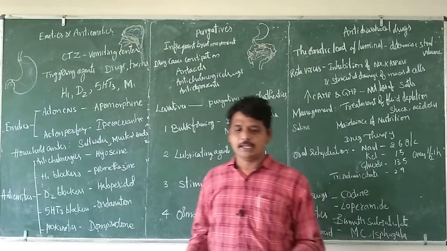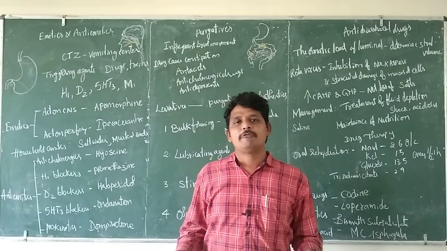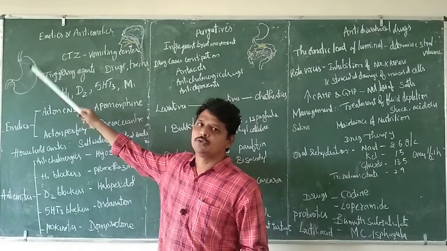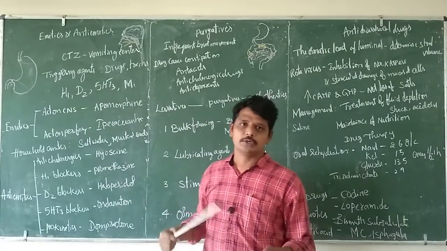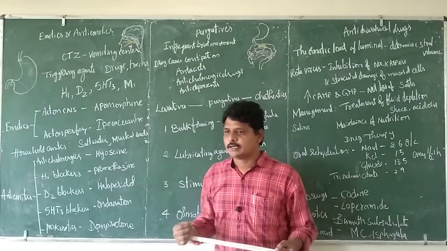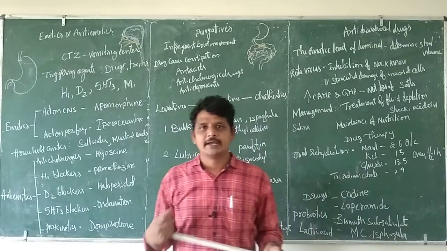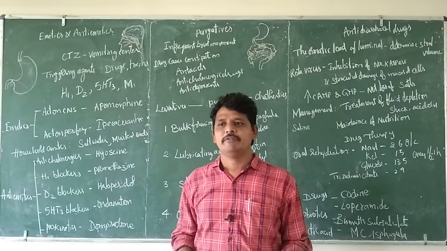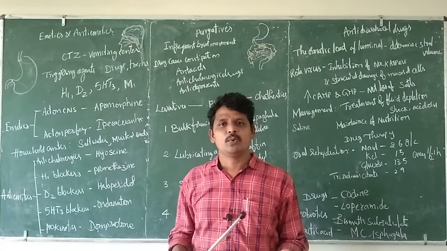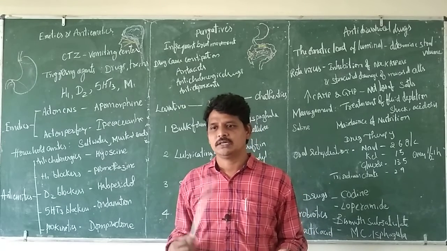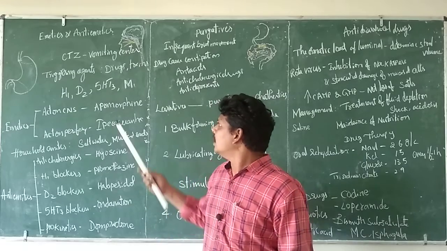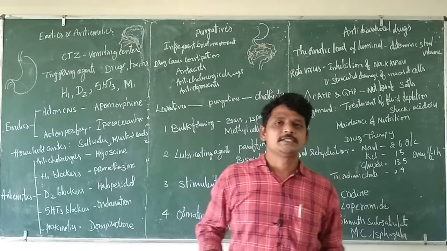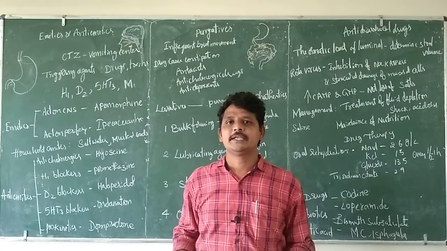Emesis is nothing but a forceful expulsion of the GIT contents through the oral route. Vomiting can be triggered by various agents like drugs, chemicals, even a pungent unwanted smell, or toxicants. These are the agents which trigger emesis.